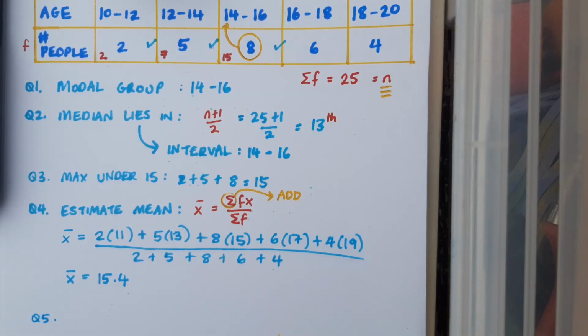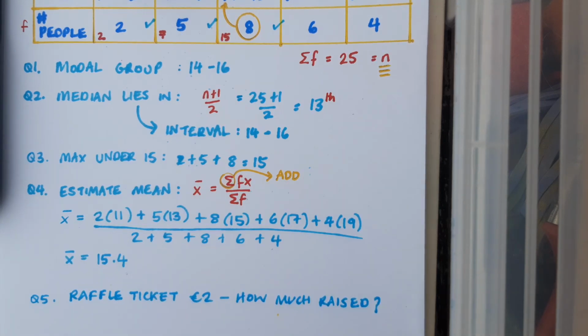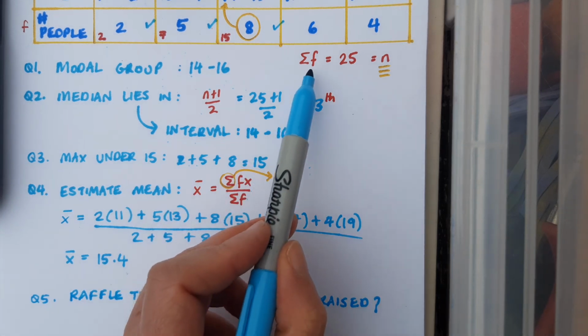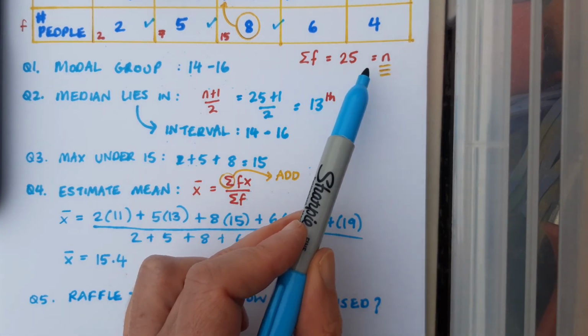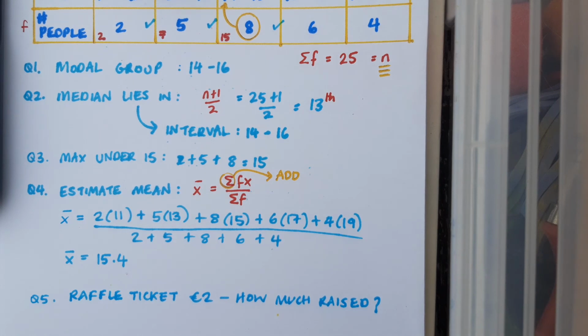Question 5 is a simple one. It says if each of these people spent €2 on a raffle ticket, how much money would be raised? So to figure this out, I just need to know how many people I have, which I know from my summation f, which is 25 people. And then I'll just multiply it by the €2 that each of them spent on the raffle ticket. So €50 was raised.